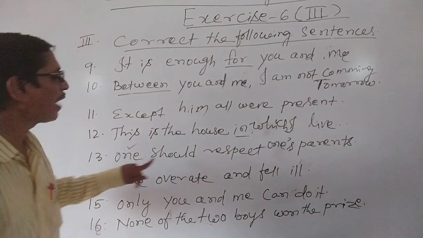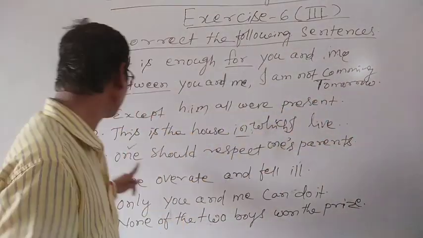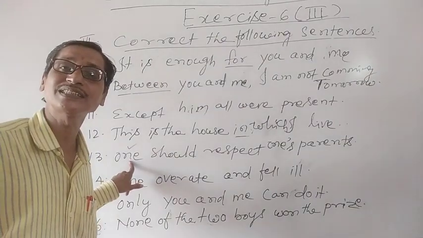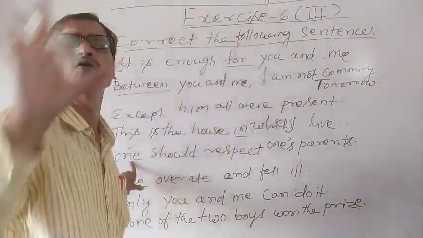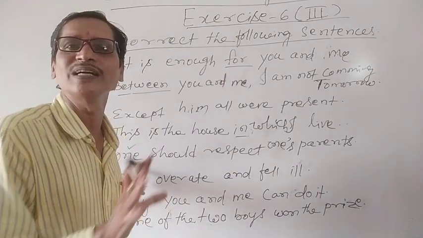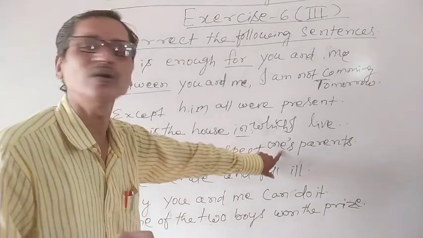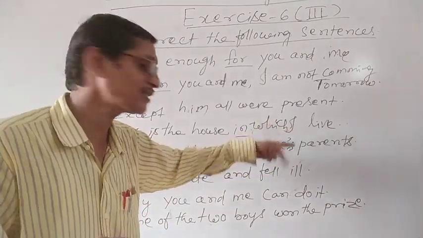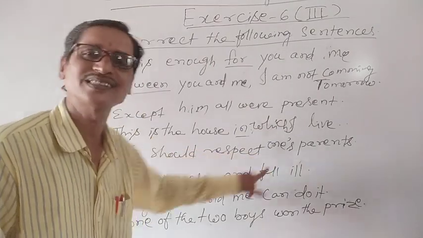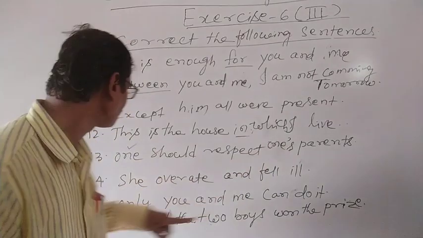That means one should respect one's parents, not his parents. Because if the sentence starts with one, then one should be used all over our statement. We cannot use other pronouns. Though it is his, that is a possessive case, so we have written one's. So one should respect one's parents.